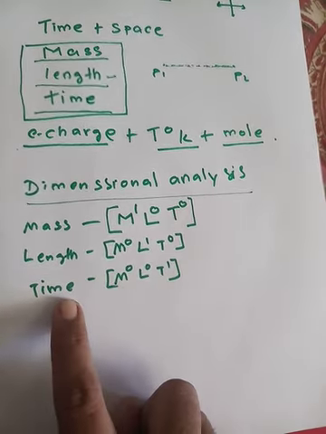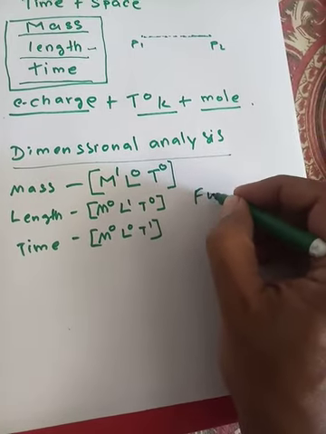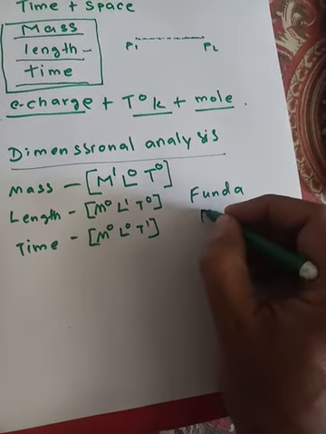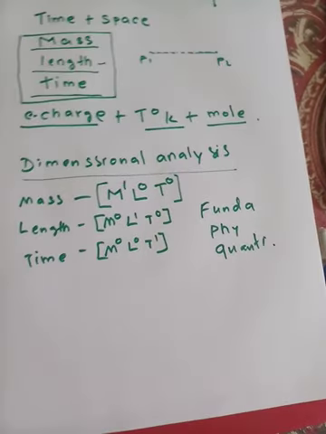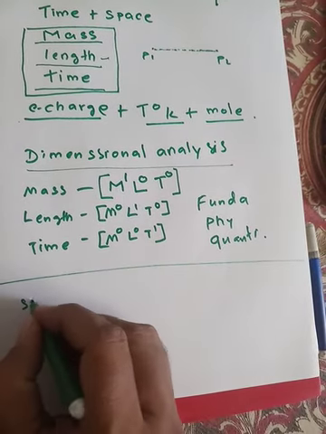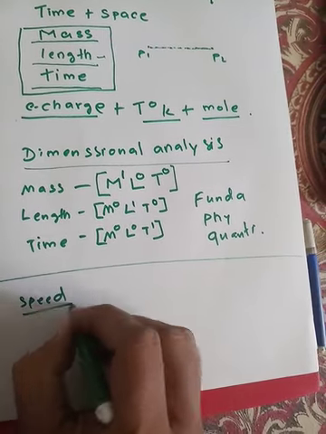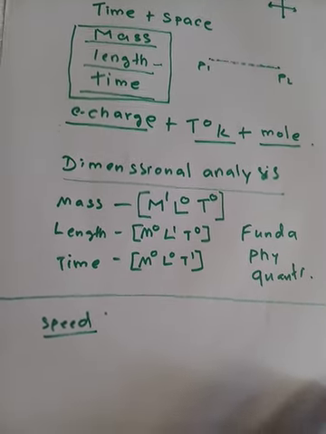Now these three physical quantities, mass, length, and time, because they make up all the other physical quantities including themselves, are known as fundamental physical quantities. There are other quantities also, such as speed. Speed is also a physical quantity, but it is not a fundamental physical quantity because it is not one of the basics of the universe.